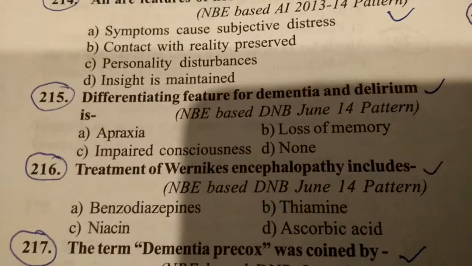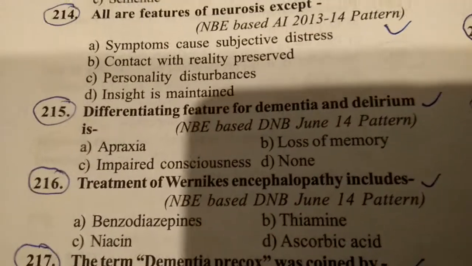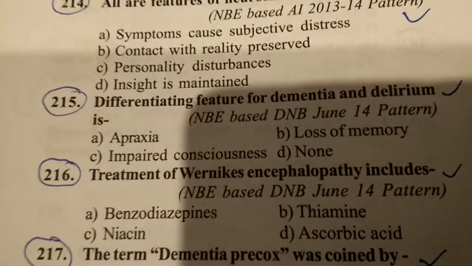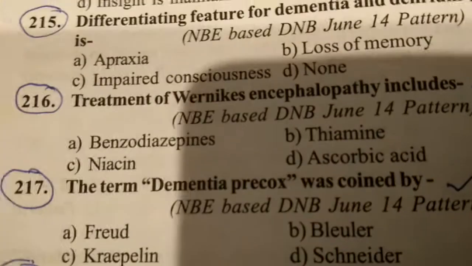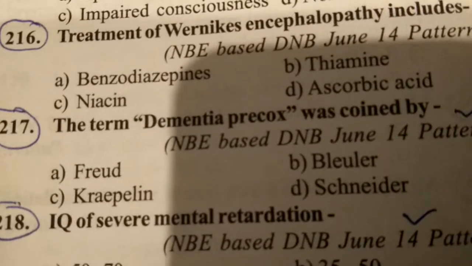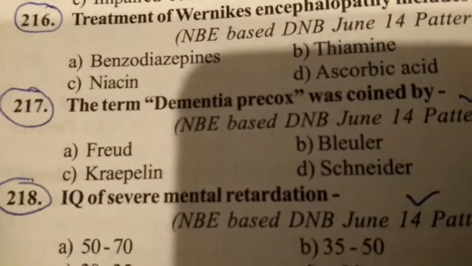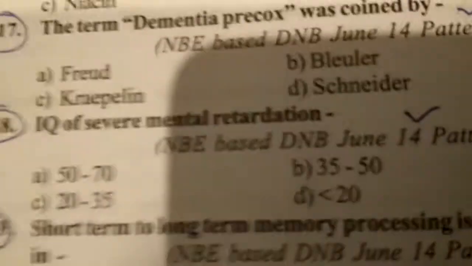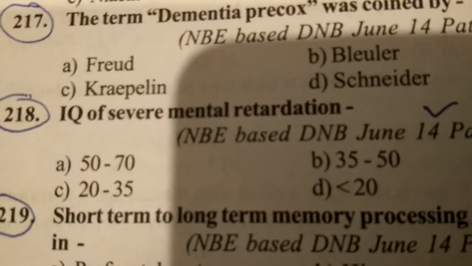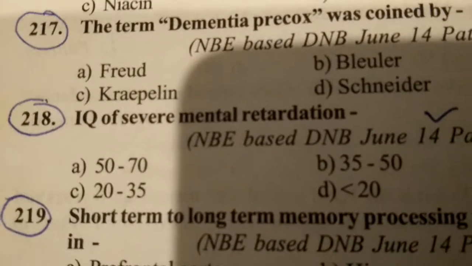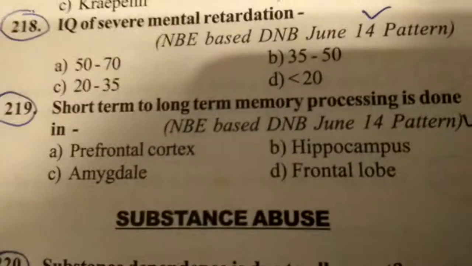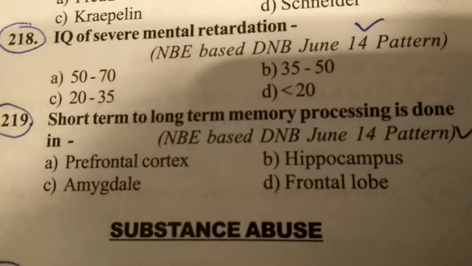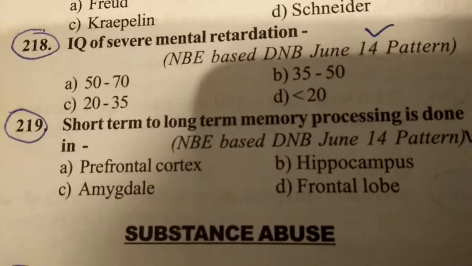Differentiating feature of dementia and delirium is impaired consciousness, C. 215: treatment of Wernicke's encephalopathy includes thiamine, B. The term dementia praecox was coined by Kraepelin, C. IQ of severe mental retardation is 20 to 35, C. 218: short term and long term memory processing is done in the hippocampus, B. So remember.